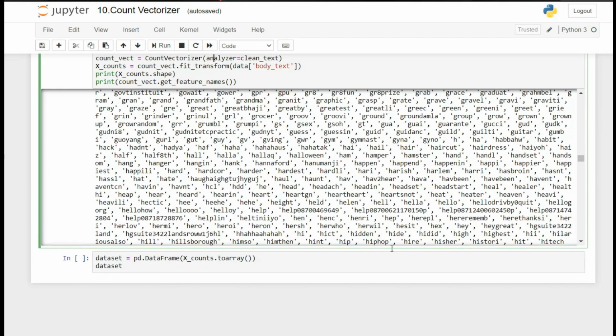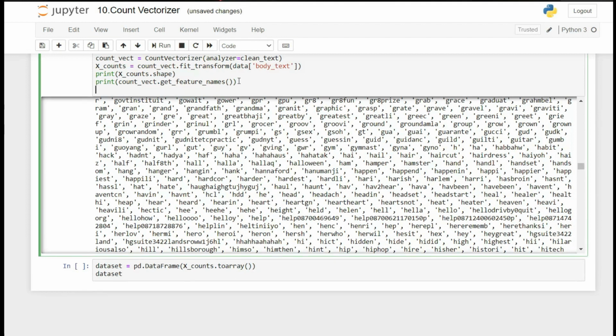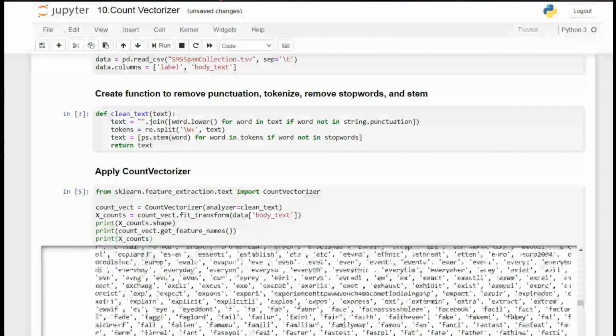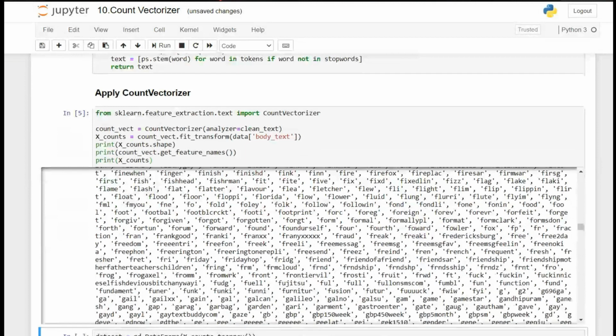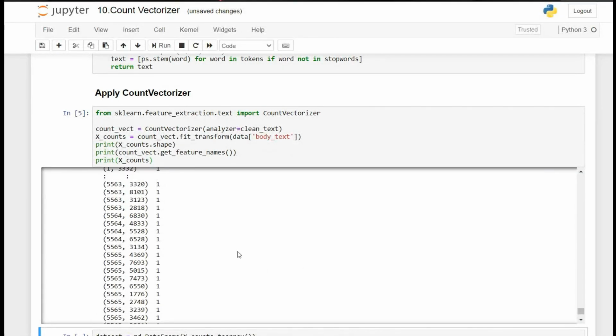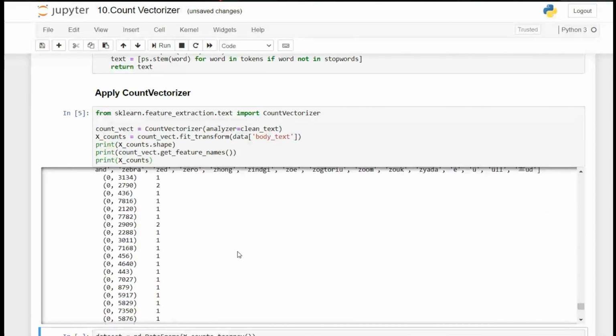Then lastly, guys, as I mentioned earlier, if I print X_counts here, wait a second guys. As you can see, X_counts looks like this.